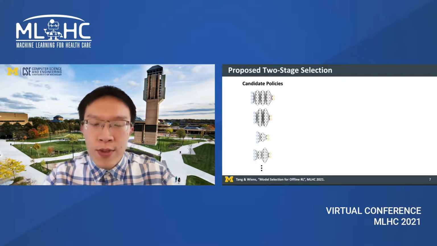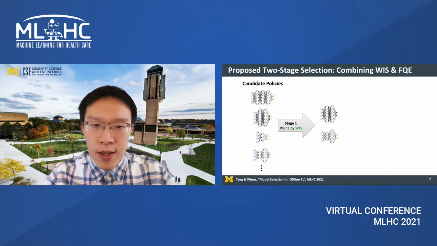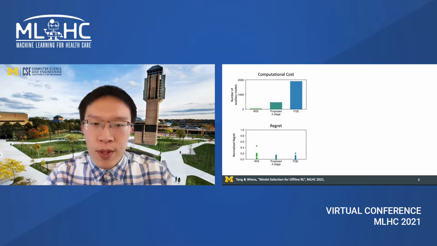Given this accuracy versus efficiency trade-off, we proposed a two-stage approach to combine weighted importance sampling with FQE. In the first stage, we use weighted importance sampling, which is less accurate but more efficient, to prune away low-quality policies. This saves computation in the second stage, where we apply FQE, which is less efficient but more accurate. In our experiments, we reduced computation by more than half compared to FQE while maintaining overall accuracy.